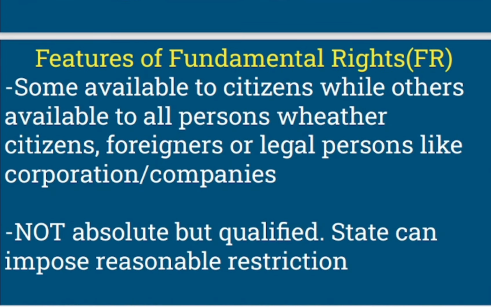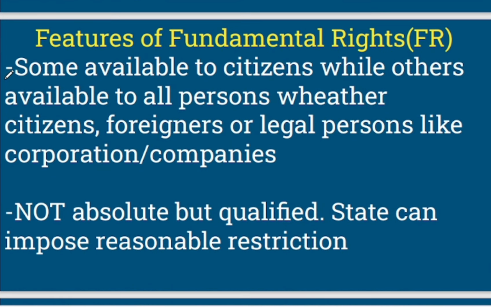So the first point says that some fundamental rights are available to citizens while others are available to all persons. Now what does this "all persons" include? It includes citizens as well as foreigners as well as legal persons. And what is the definition of a legal person? Legal persons are corporations and companies, right?